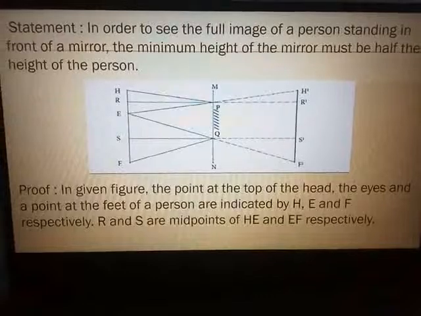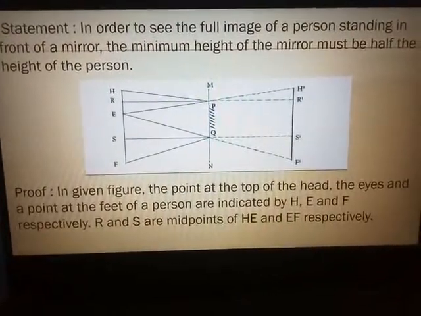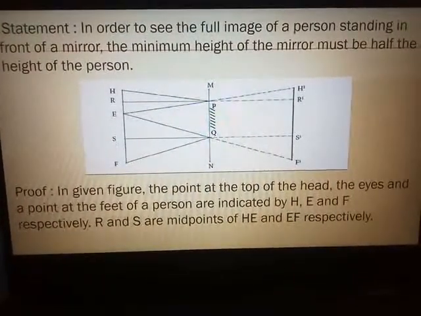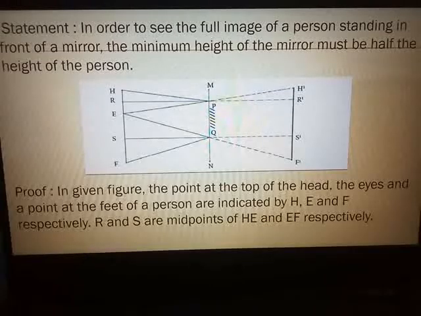You know what is a midpoint? Midpoint is the point which separates the entire line into two equal parts. That is known as midpoint.